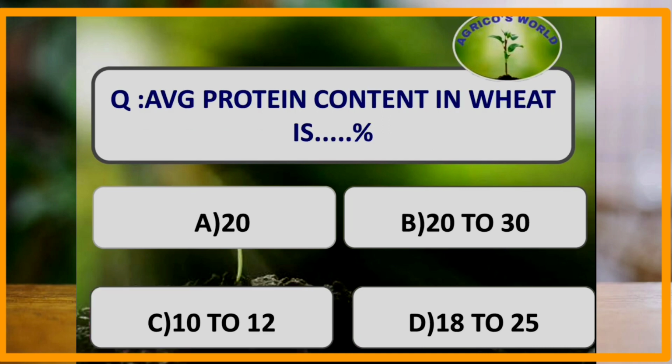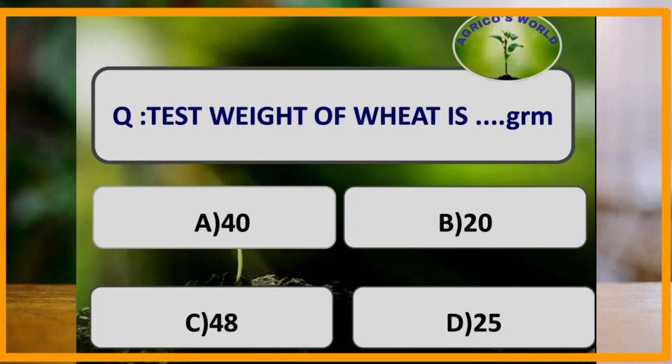What is the average protein content in wheat? The average protein content in wheat ranges from 10 to 12%. The highest protein content in wheat is 12%, which is present in durum wheat. Moving on to the next question.